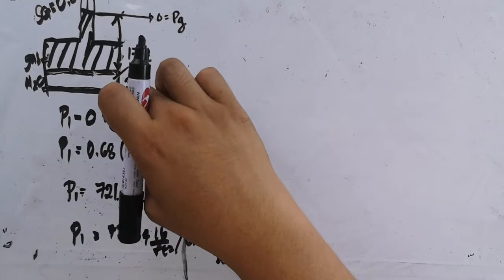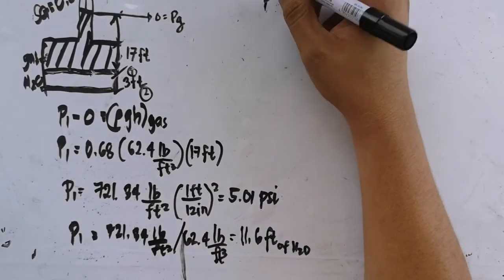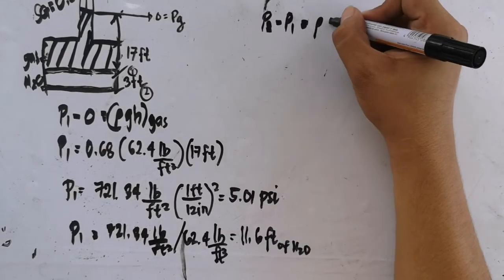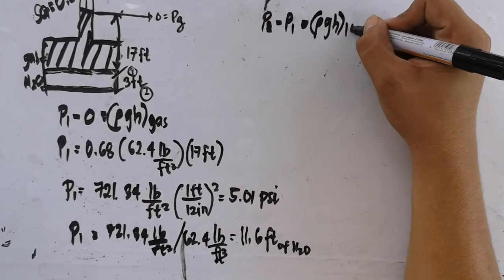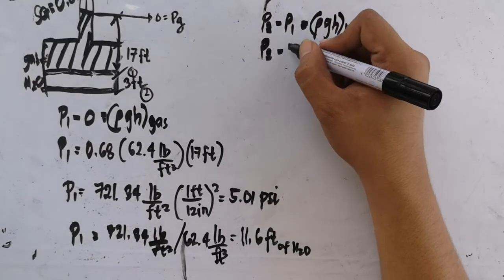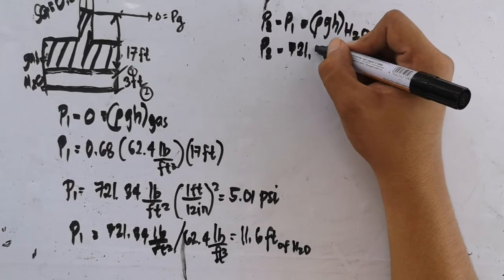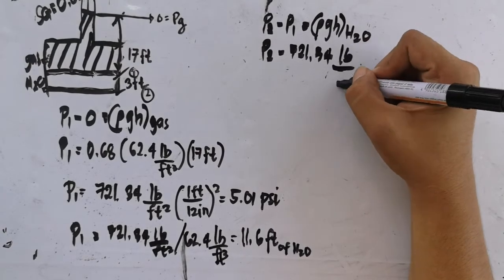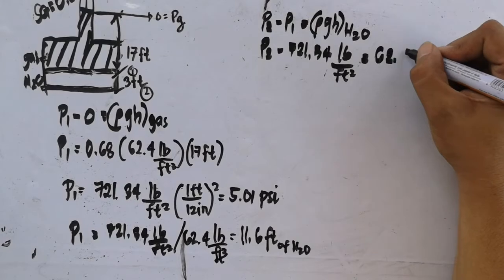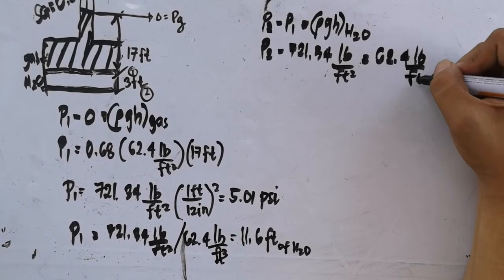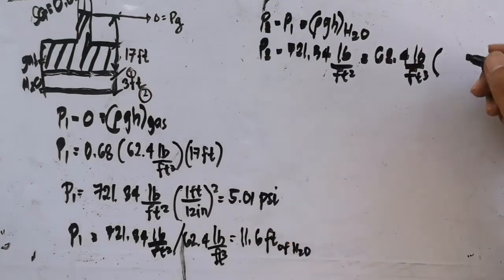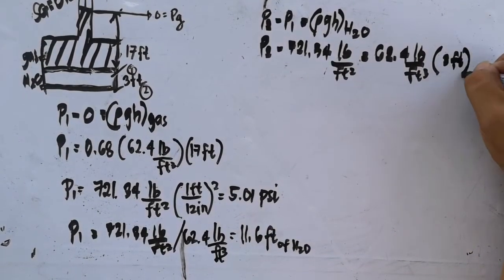How do we get pressure 2? Pressure 2 minus pressure 1 is rho g h of what fluid? Water. So, P2 minus P1, which is 721.34 pounds per feet squared, is equivalent to gamma of water, 62.4 pound per feet cube, times the height from P2 to P1, which is 3 feet.